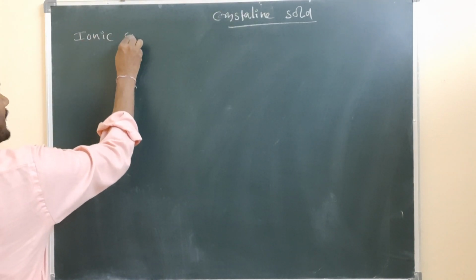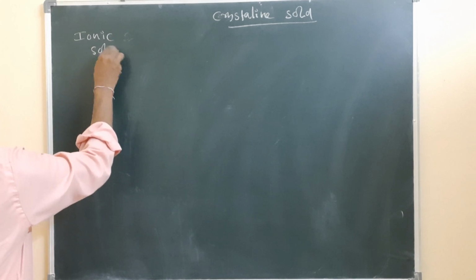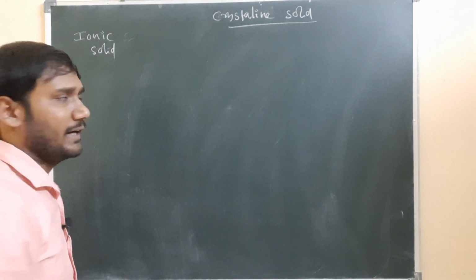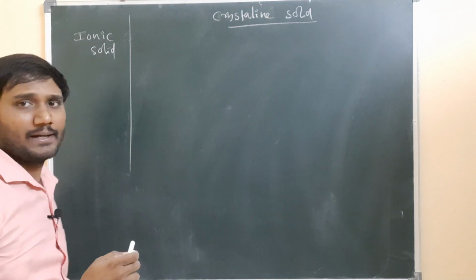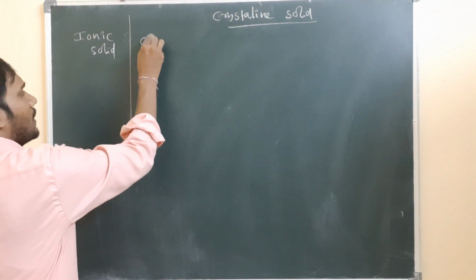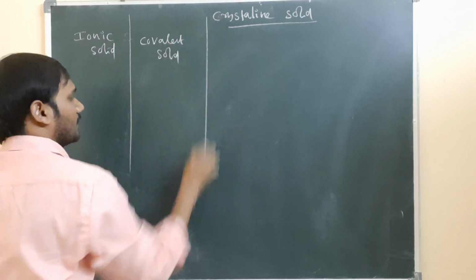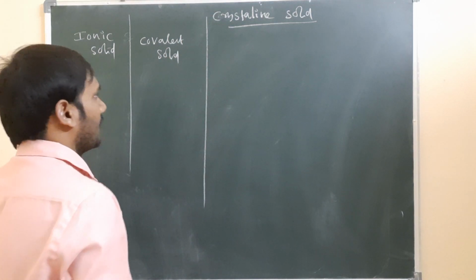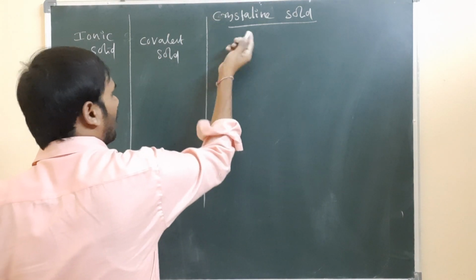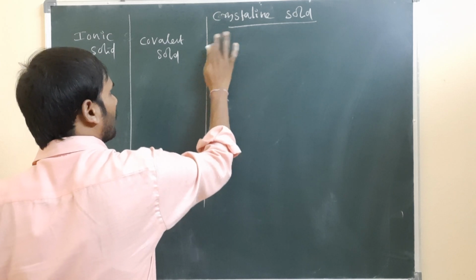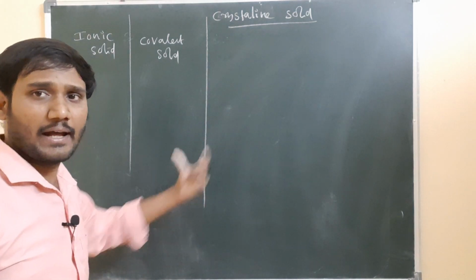Crystalline solids are divided into different types. The first one I am writing as an ionic solid, the second one as a covalent solid, and the next one is a molecular solid. Otherwise, you can take an ionic solid and a covalent solid.